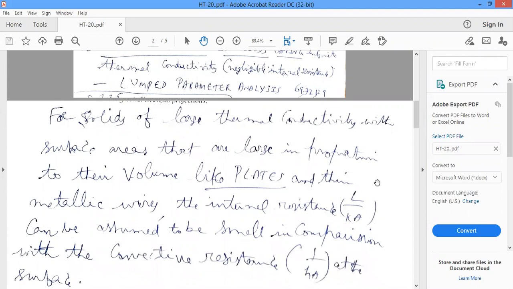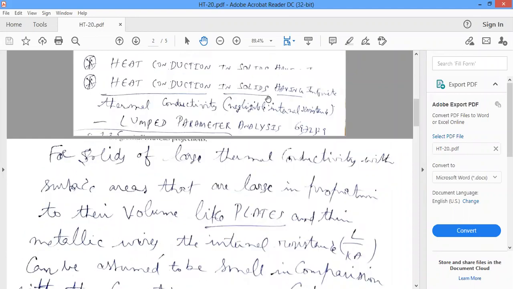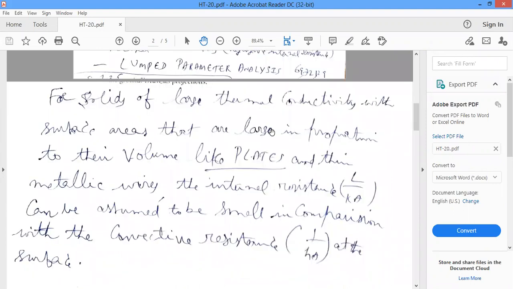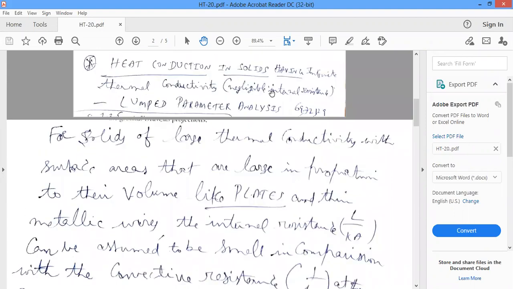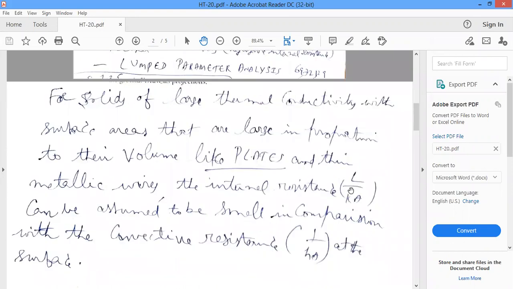So how do you calculate conduction resistance? L by Ka, where L is the thickness of the material, K is the thermal conductivity, A is the area. For heat conduction in solids having infinite thermal conductivity, if K is very, very large, then L by Ka is very, very small.